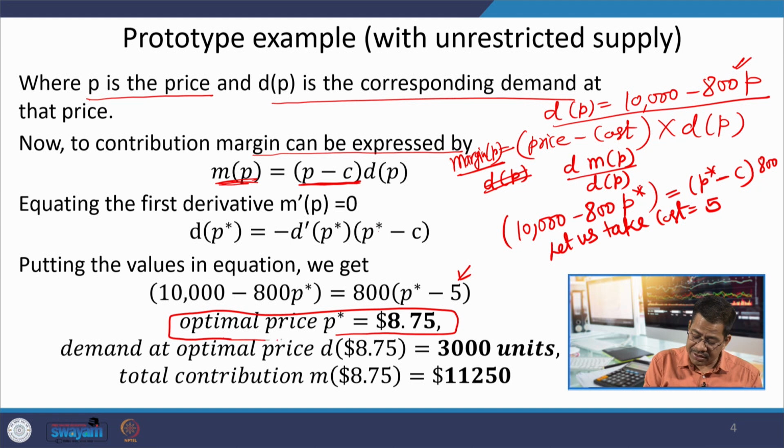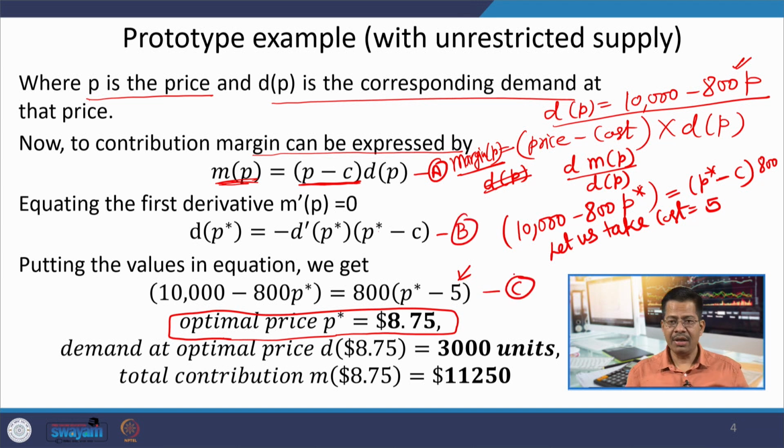By solving this equation, let us say this is equation A, this is equation B, and this is equation C. By solving equation C, I got this optimal price level as 8.75, and when I put this optimal price in this price response function, the demand at this 8.75 is 3000 units.